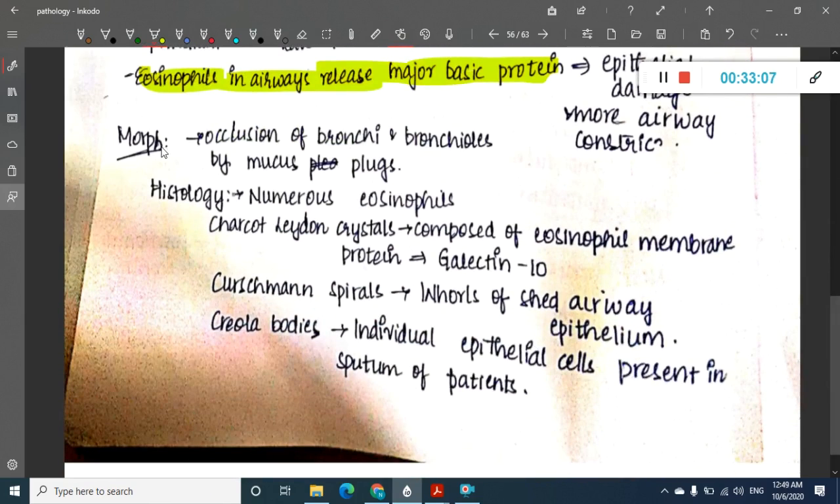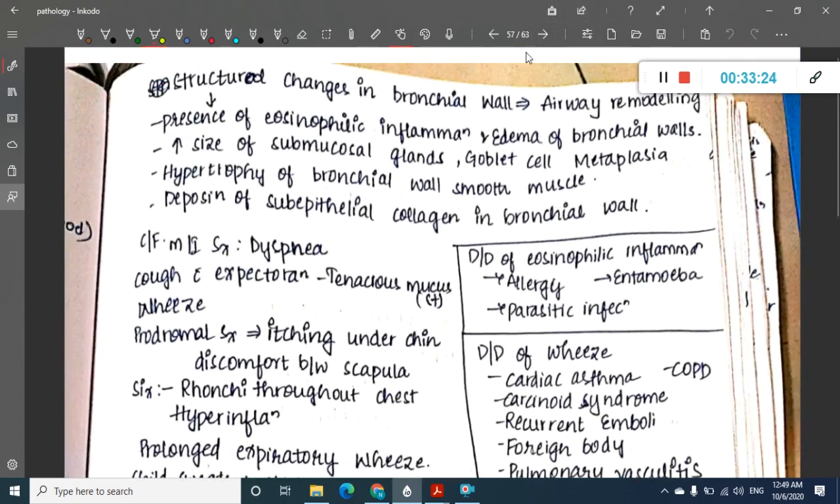Then what are you going to see in morphology? In morphology you see occlusion of bronchi and bronchioles by mucus plugs. Then you see numerous eosinophils. You see Charcot-Leyden crystals, Curschmann spirals and Creola bodies. I have already shown you the pictures of these. Next, airway remodeling occurs here. So there is eosinophilic infiltration, increased submucosal glands, and goblet cell metaplasia will occur. There is also hypertrophy of the bronchial wall and smooth muscles.